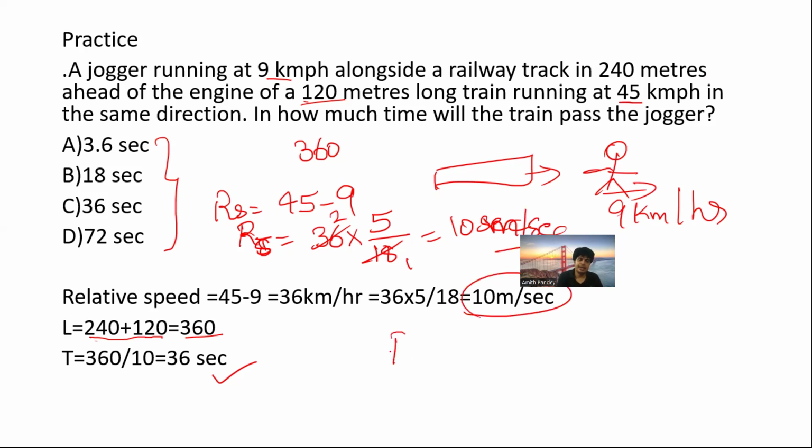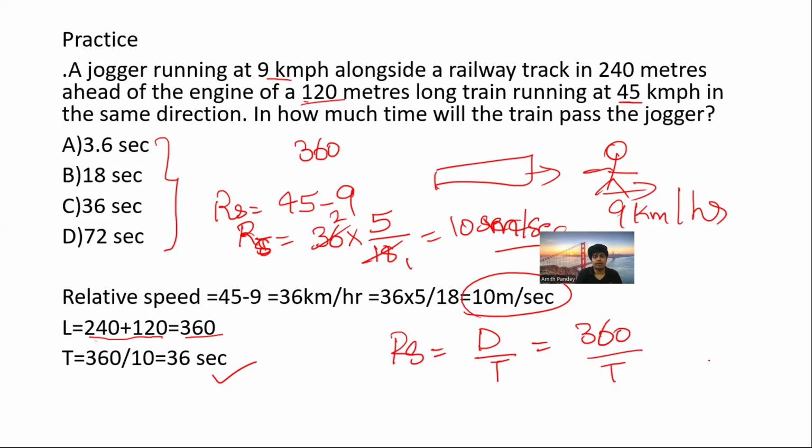After that, relative speed equals, what is the formula? Distance by time. So what is the total distance? That is 240 plus 120, that is 360. And time, we don't know, so we need to find it out. But we know the speed: 10 meters per second. So 360 by 10, that is 36 seconds. Now I hope you understood.